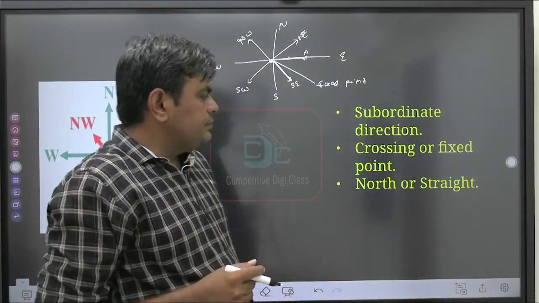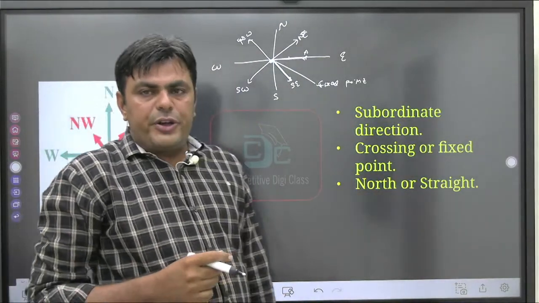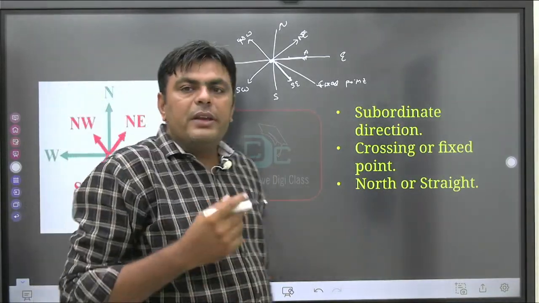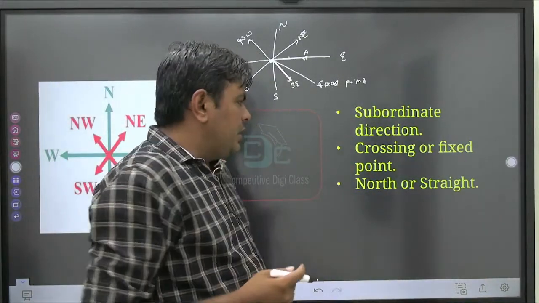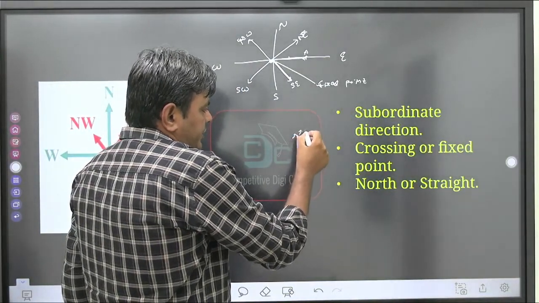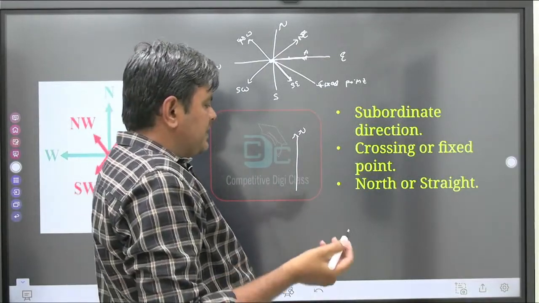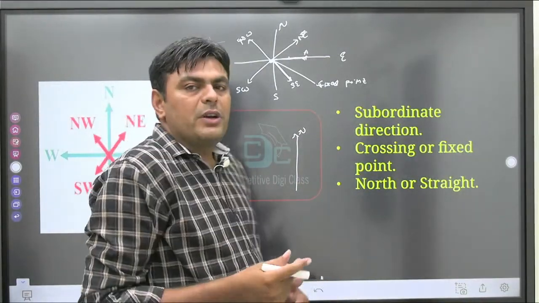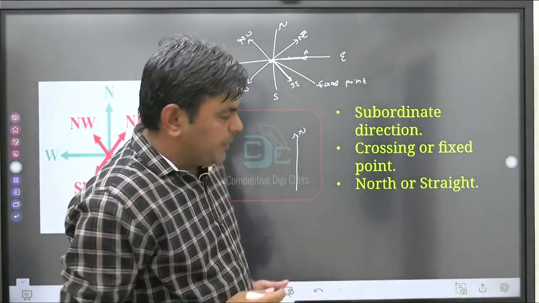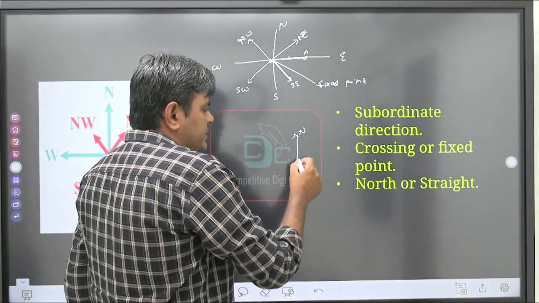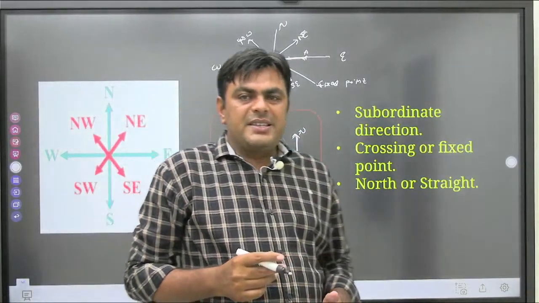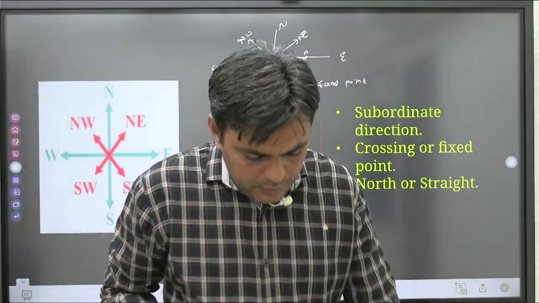One more thing, north or straight. Sometimes in examination they just say that a person is moving in straight direction. If they are asking about straight direction, then you need to consider that it is the north direction. If the person is going towards straight or towards north direction, then both are the same thing. So they are moving in this direction, that is the north direction. Is it clear? That is the basic concept.